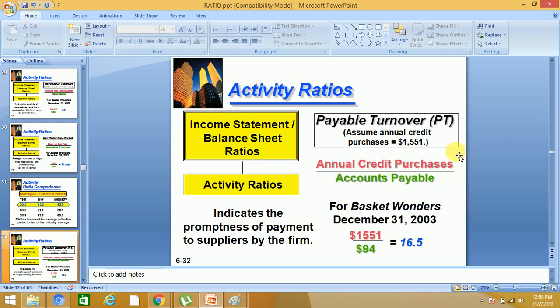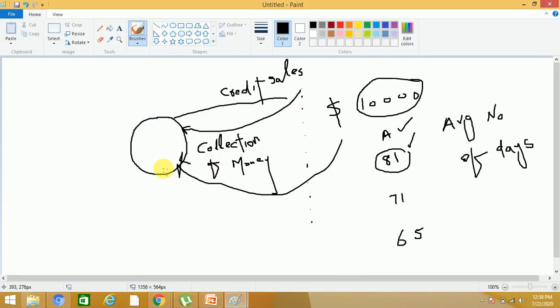Then there is another thing that is called payable turnover. Sometimes we are selling goods on credit, but sometimes the company also has suppliers. You know about the suppliers? Those from whom we are purchasing the raw material. So we are purchasing raw material on credit. Mostly companies are doing this on credit.